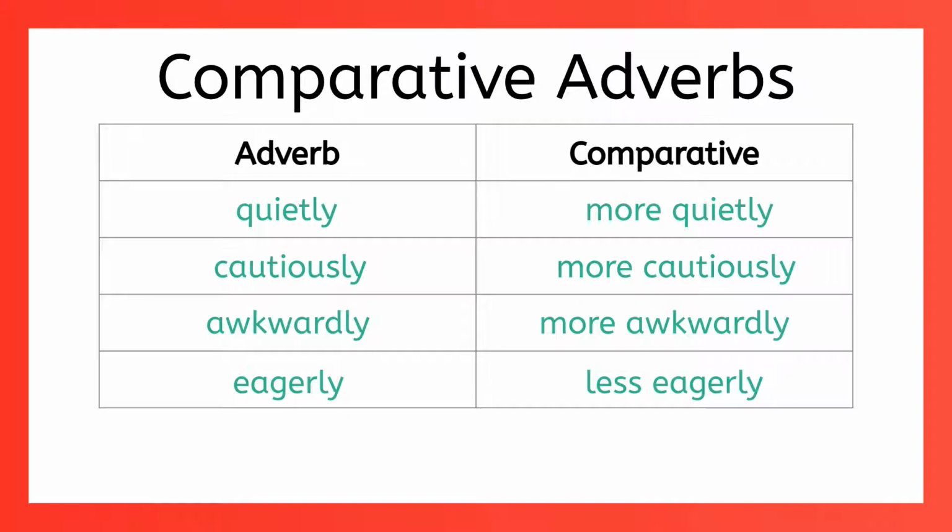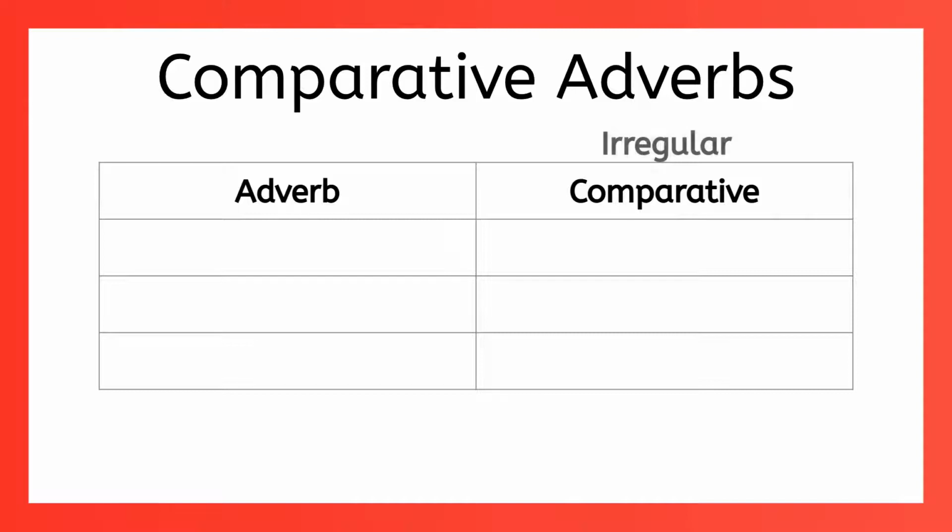But of course, it's not always that simple. We also have irregular comparative adverbs. These are comparative adverbs that are a little more complicated because we do something other than adding more or less. Let's say you worked hard to get the part, but someone else worked even harder. Notice that we added the suffix er, like we do with regular comparative adjectives.